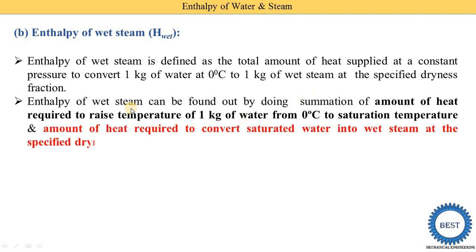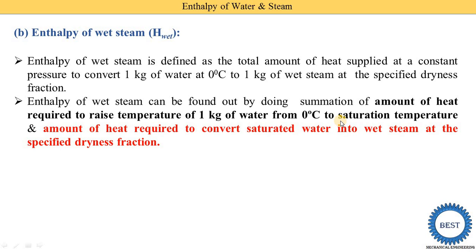We can divide the enthalpy of wet steam into two parts, it is the summation of two things. The first part is the amount of heat required to raise the temperature of 1 kg of water from 0 degree centigrade to the saturation temperature of the steam.